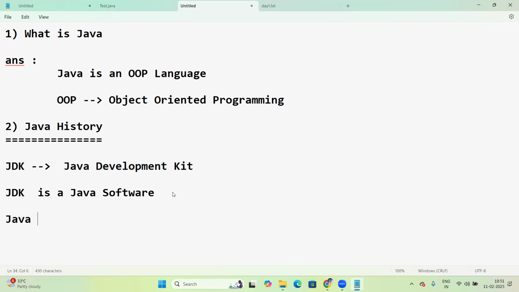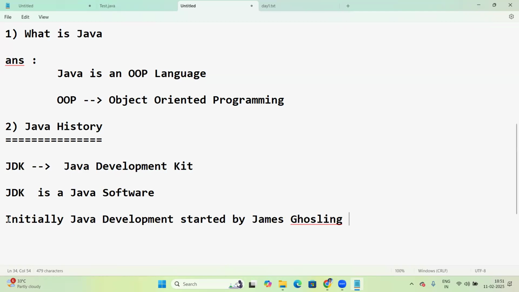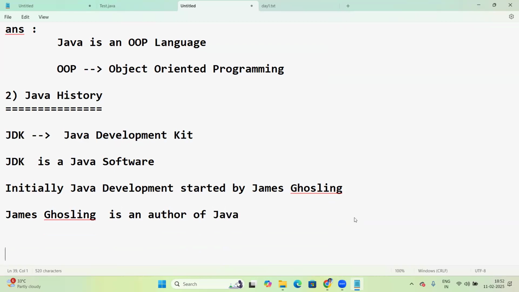Who developed Java here? Who is the author of Java? Initially, Java's development was started by James Gosling. So James Gosling is the author of Java. Maybe an interview question will be asked: who is the author of Java? The simple answer is James Gosling. Okay, right?